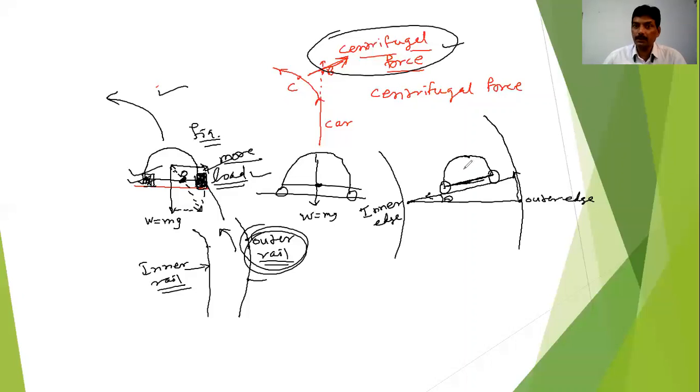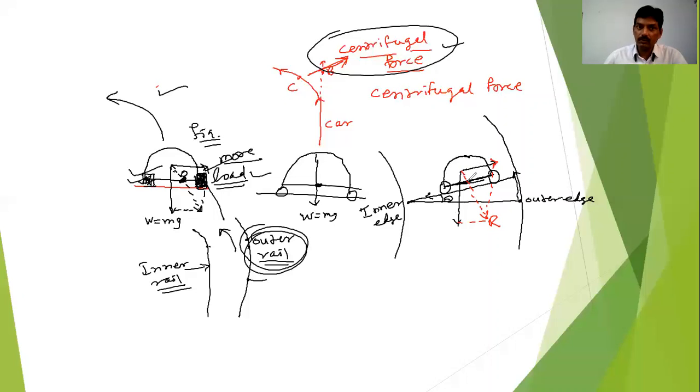So suppose the centrifugal force is in this direction and the weight of the car is in this direction. If you take the resultant of these two, then this is the resultant of this force, the centrifugal force acting in this particular direction.